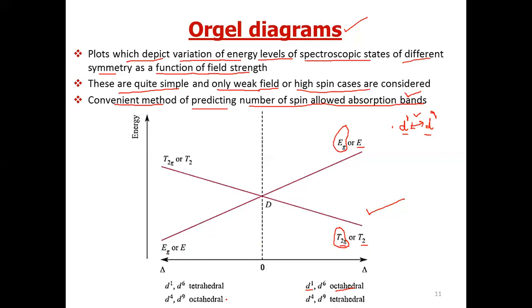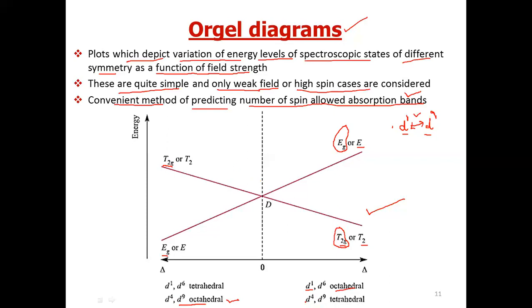If we have to consider only octahedral, if someone asks you to write the Orgel energy diagram for D1 octahedral, then there is no need to write E and T2. Simply write T2g and Eg. So for D1 octahedral, T2g is of lower energy, Eg of higher energy, whereas D9 octahedral is inverse of this: Eg of lower energy, T2g of higher energy.